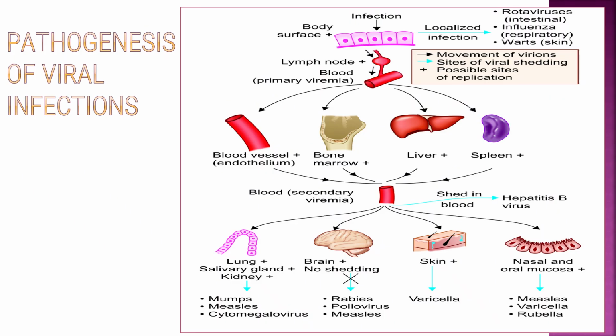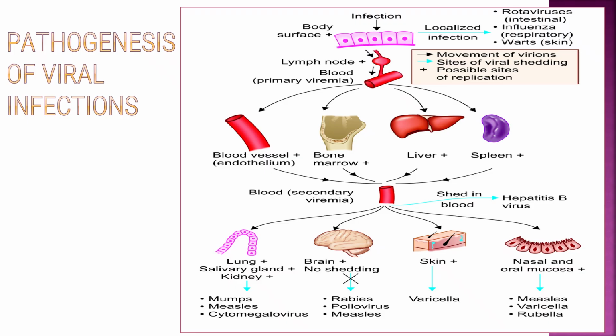Pathogenesis of viral infection. Infection takes place on the body surface, then it causes localized infection. Example: rotavirus, intestinal; influenza, respiratory; pox, on skin. Then movement of the virions via lymph node and blood causes primary viremia. Then movement to the possible sites of replication, that is blood vessel, bone marrow, liver or spleen.